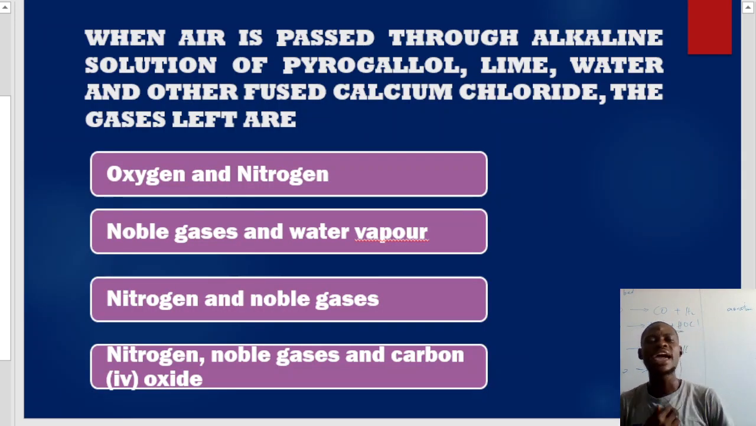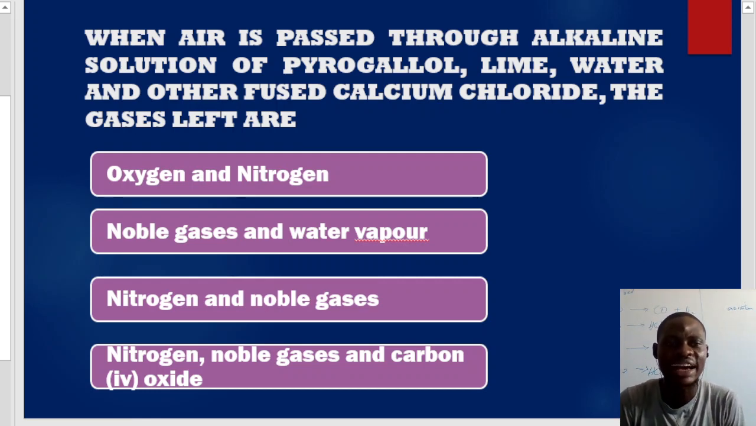It said when air is passed through alkaline solution of pyrogallol, lime water, and then fused calcium chloride, the gases left are... Let me analyze it for you one by one. What is the function of alkaline pyrogallol here? Alkaline pyrogallol has the ability to trap oxygen. Whenever alkaline pyrogallol is passed through any solution in which oxygen is present, it is going to trap the oxygen that is present in that solution.